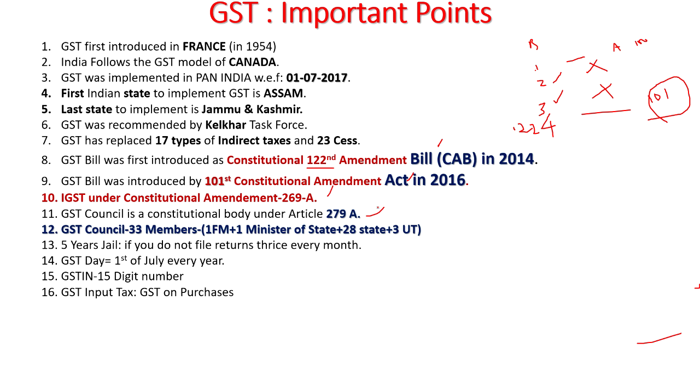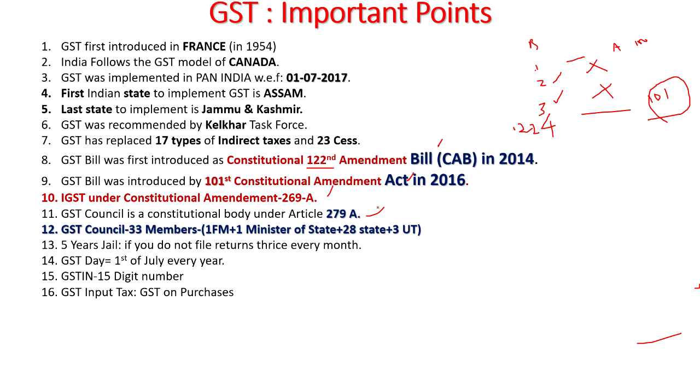Say suppose you have purchased a laptop now and you are selling a fridge from your company, and while you sell that 100 rupees item, you get some 20 rupees as tax from the others. You can adjust this 10 rupees and you can pay only the remaining 10 rupees to the government.